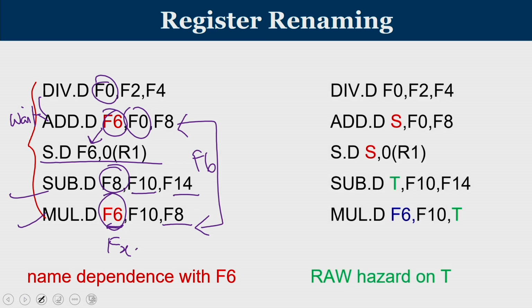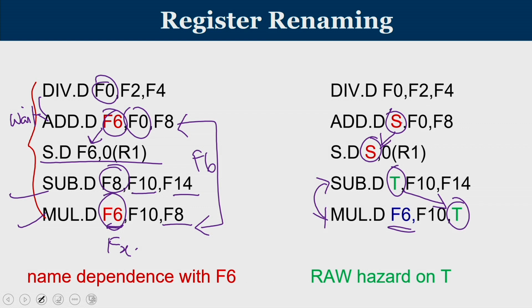So this is something that has been created. What I can do is, these two are the same thing, and these are the same thing. As and when this S is available, only then can the store go. As and when the T is available, only then can I go, and this is the actual F6. So now we have a RAW hazard on T. So they will be dependent on each other. I am renaming this F6 with some temporary register.